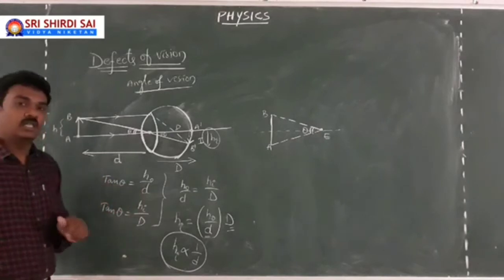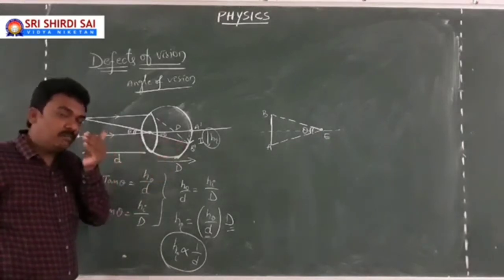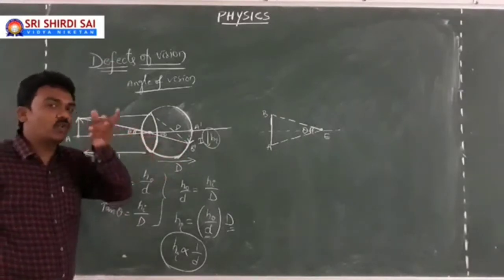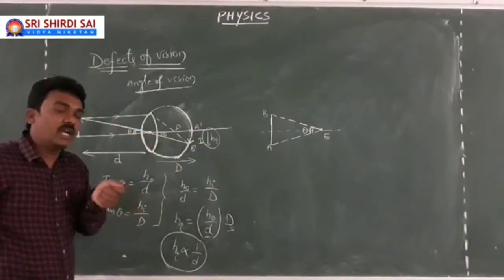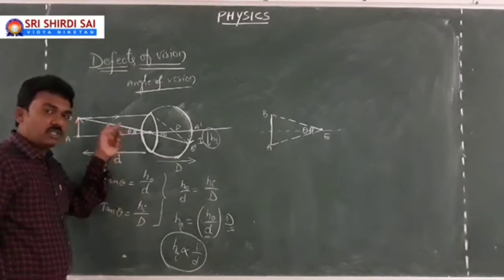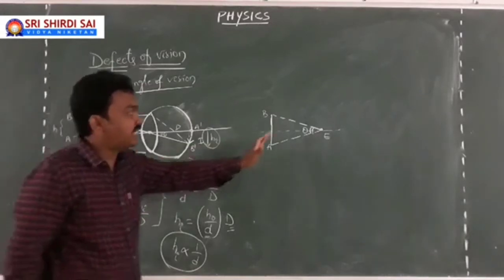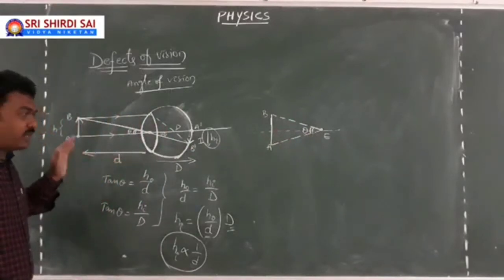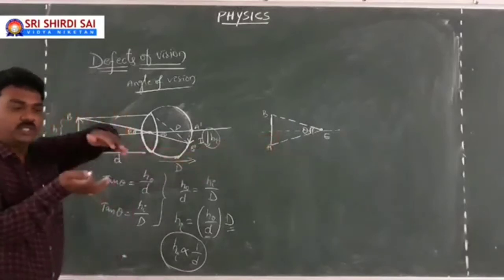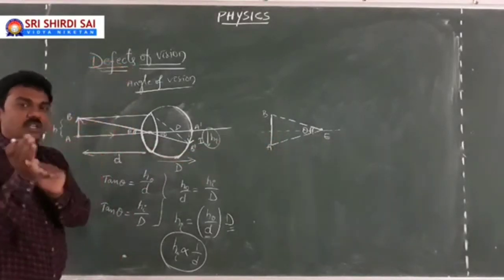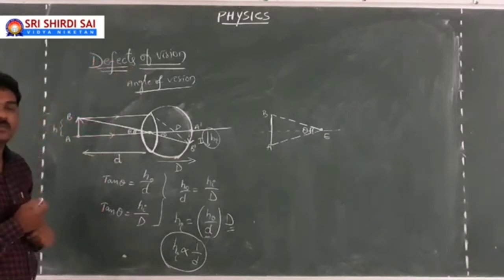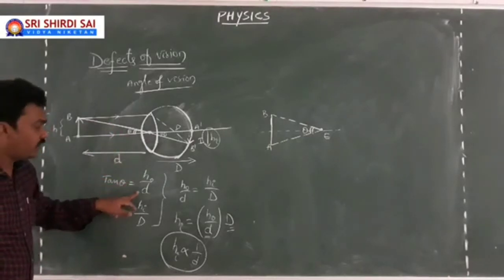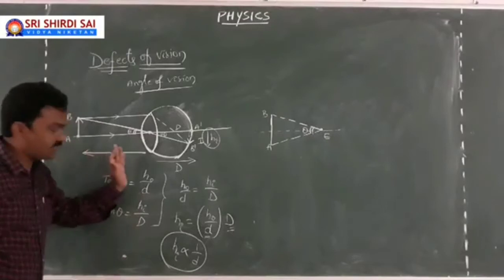So my conclusion is that the size of the image that is seen by us, or whatever size appears to you when you look at an object, is according to the angle of vision, the visual angle made by the object at your eye, which varies according to the object distance. If the angle of vision is greater, you find the object larger in size. Lesser the angle of vision, lesser the size for the given object position. This is what we understand. This angle of vision can be increased when object distance gets decreased.